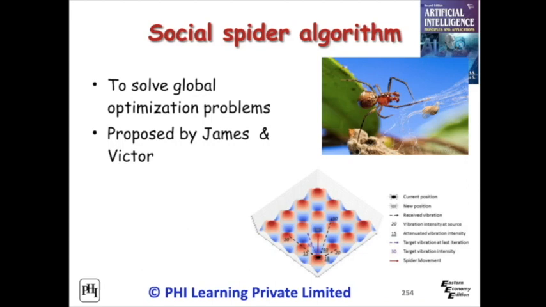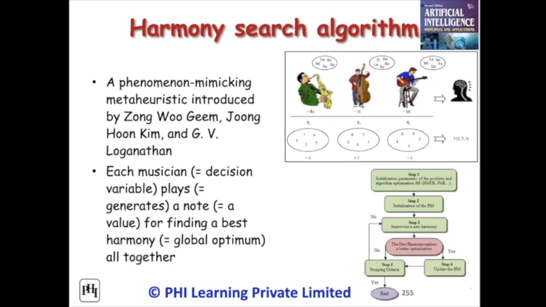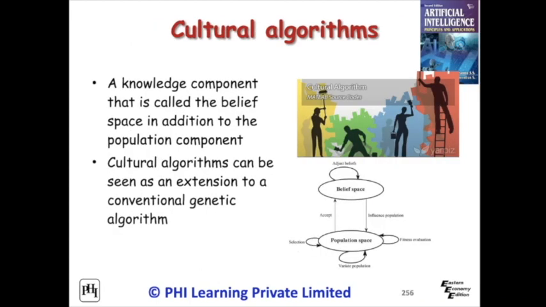It is a population-based meta-heuristic algorithm where the pitch of each musical instrument determines aesthetic quality, just as fitness function. The pitches are stored in the memory by each player, with the possibility to make good harmony. In the cultural algorithm framework, population and belief space are simulated as the evolutionary process. It is separately considered at microscopic and macroscopic levels as shown in figure.